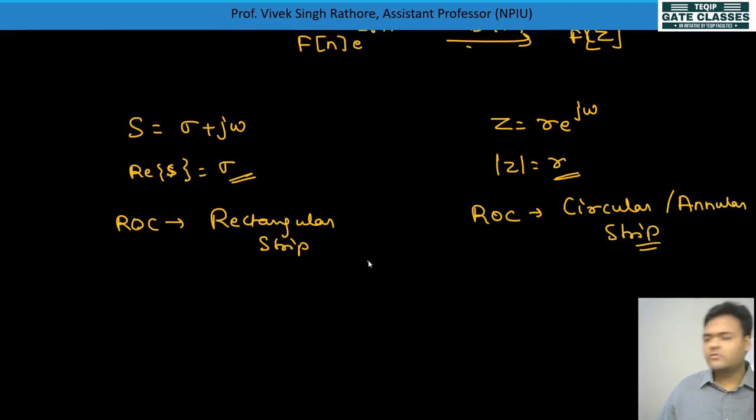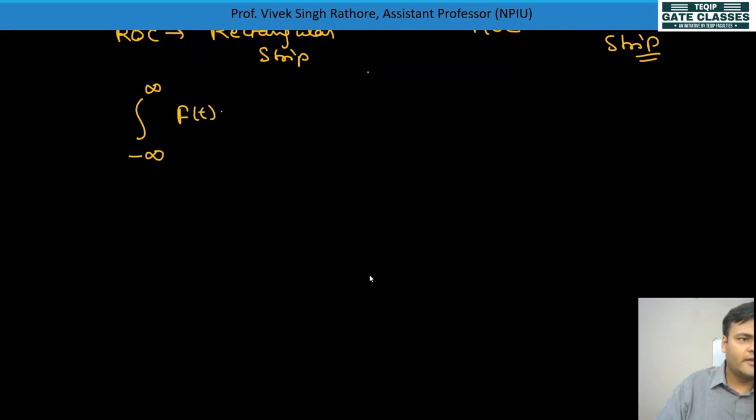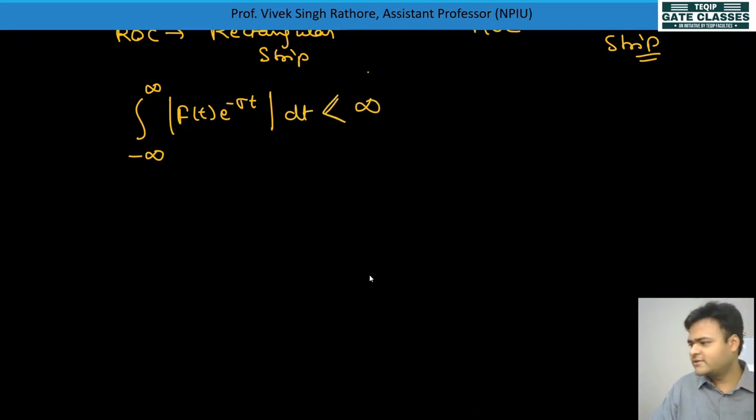Okay, so there are some changes in that. And what was the existence condition for Laplace transform? The existence condition for Laplace transform was the integral from minus infinity to infinity of f(t) into e to the power minus sigma t. This value should be less than infinity.